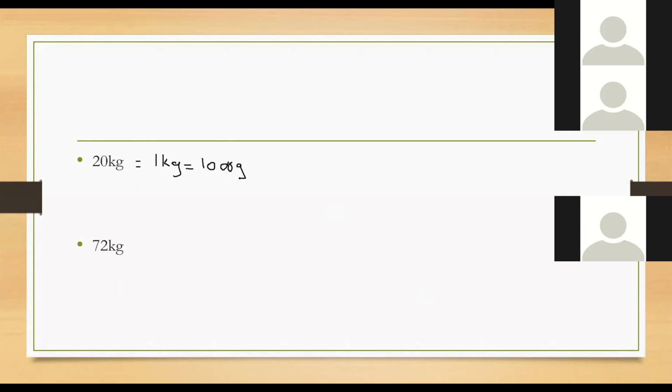Unasema 1 kg is equal to 1,000 grams. What about 20? 20 kg. Then after that, what do you do? You cross multiply. Cross multiply for us.